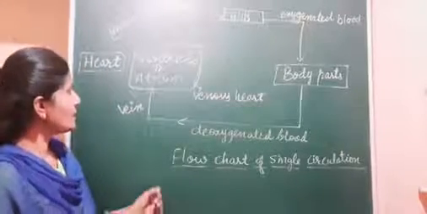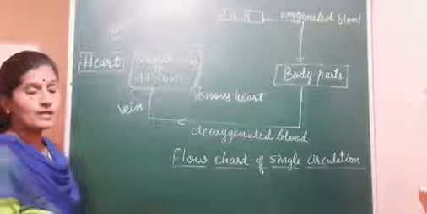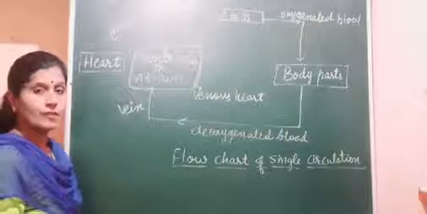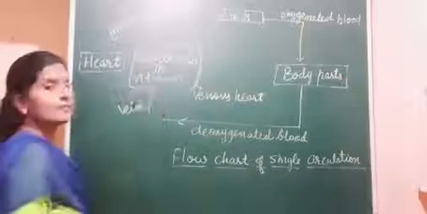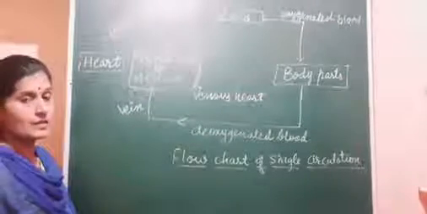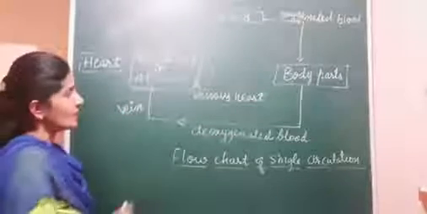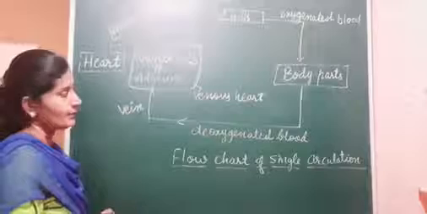Here what will happen? This single circulation occurs in Pisces. We take it as an example: fish. Fish has a two-chambered heart. It has only two chambers, one atrium and one ventricle. So a two-chambered heart is present in the fish.